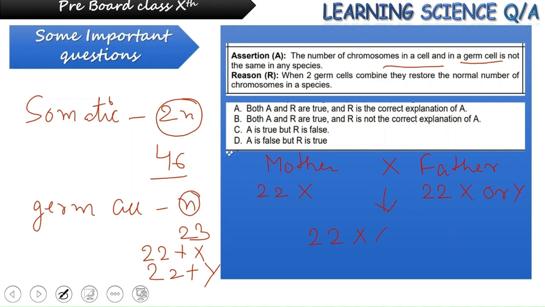And if it is coming as XX, that would be a girl child, that we already know actually, and 22 plus XY will be a male child, right? So this is how when two germ cells combine, they restore the normal diploid chromosome number in a species, which is a true statement, but it is not a correct explanation for the assertion statement. So again, both A and R are true as statements, but it is not the correct explanation for A.